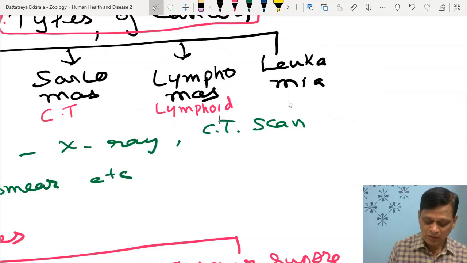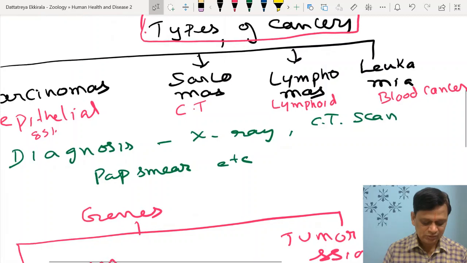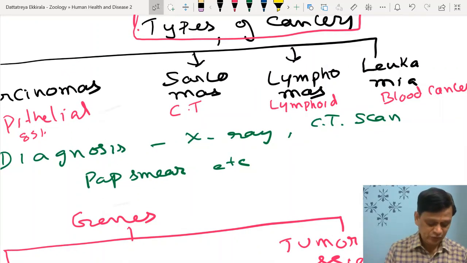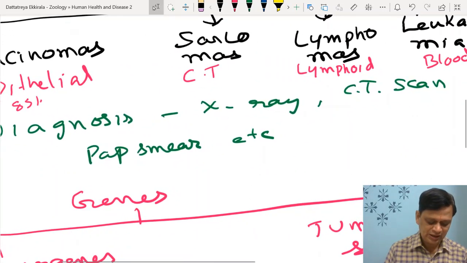Now, blood cancer, leukemias come under blood cancer, right? Most bone marrow cancer is leukemia. How can cancers be identified?